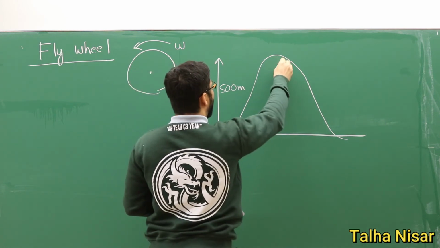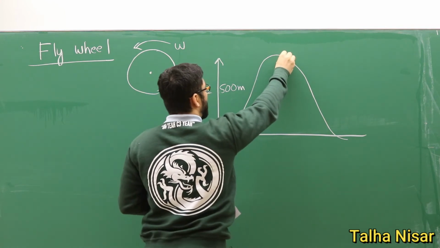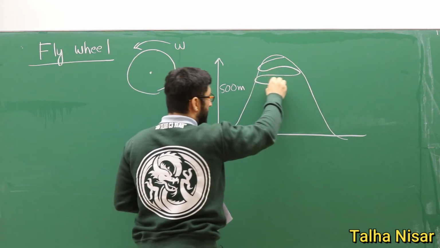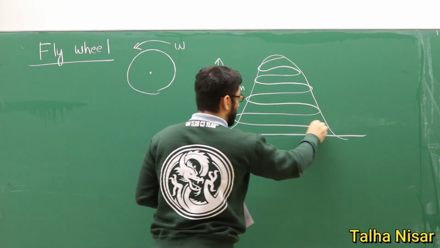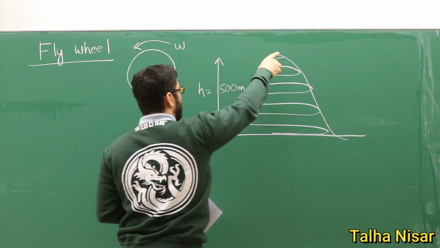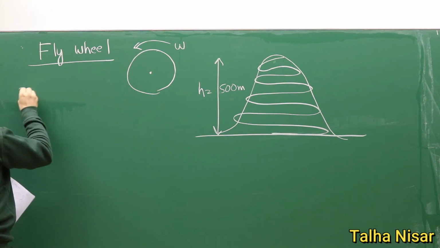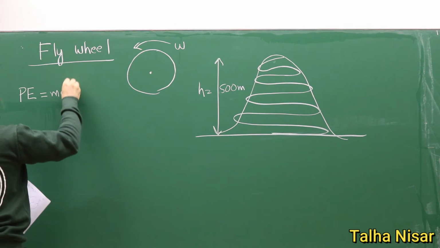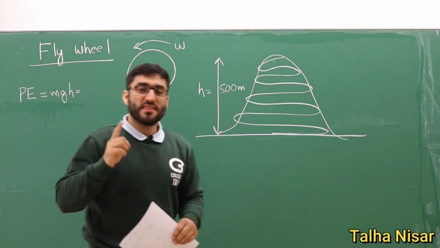So if there is a car on top of this mountain, and that car is coming toward the surface of the earth on a road which looks like this, we have a car which has some potential energy. We know that the potential energy is equal to mgh. So we have a car which has a mass of 1000 kilograms.